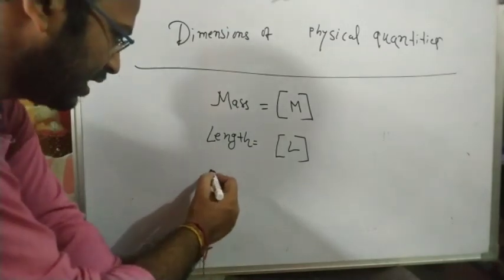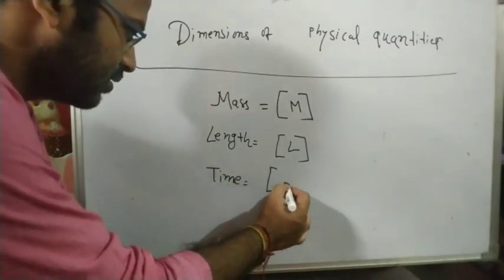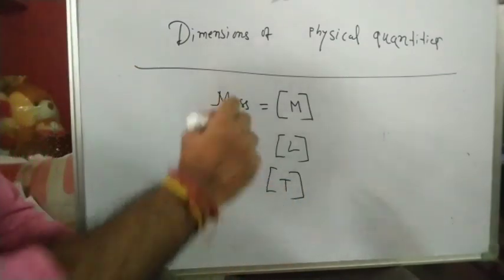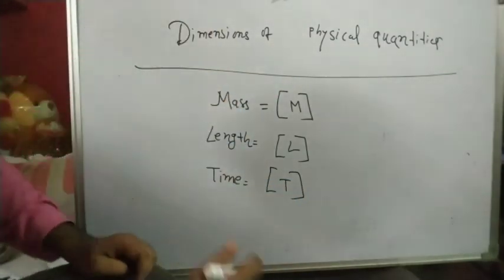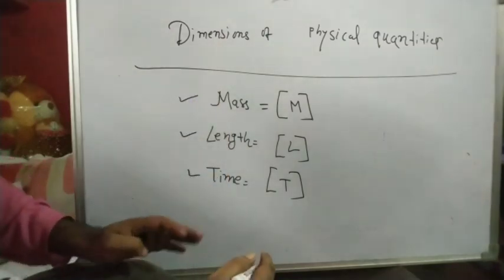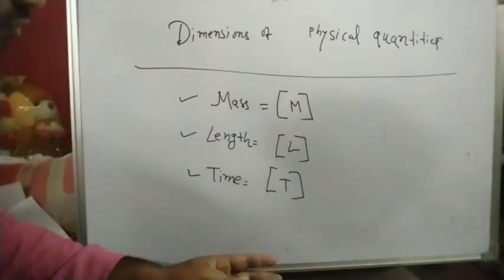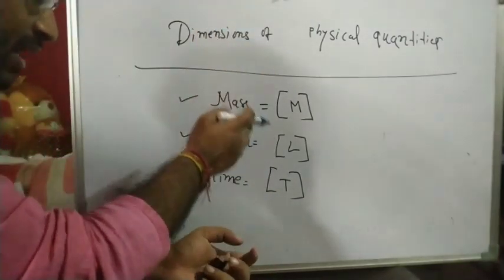And similarly what is the dimension of time? This is the dimension of time, capital T. So these are the dimensions of three fundamental quantities. Actually we'll express all the quantities in terms of MLT basically. So that's why I have written the dimension of only mass, length and time.